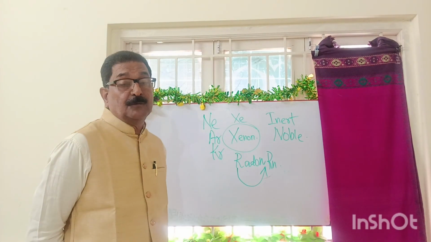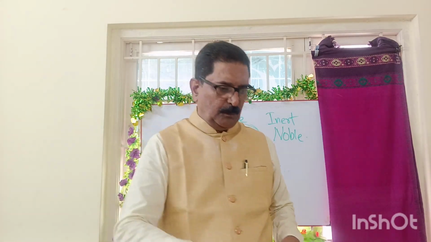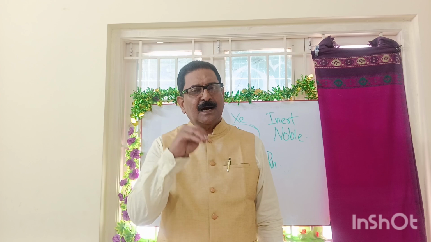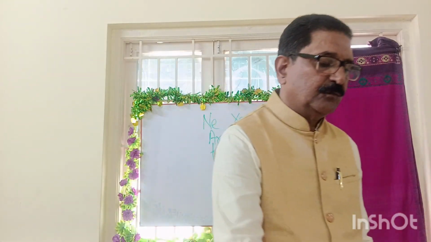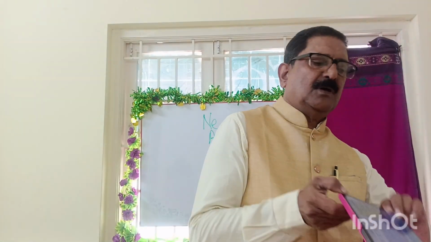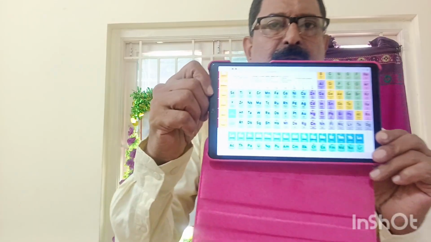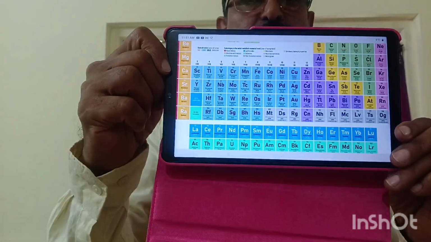Alright, so we have finished all the main groups. Now, in the center of the periodic table, there is a wide group lower than the normal one. There are many elements in that, but I will pick the elements which are required for your learning up to 10th standard. Therefore, today itself, you have to take a printout of this periodic table.